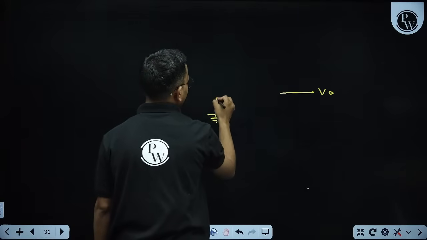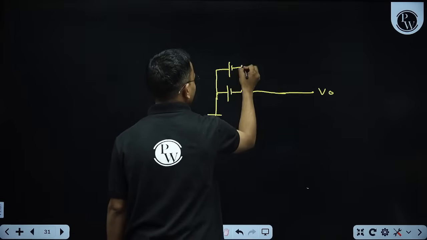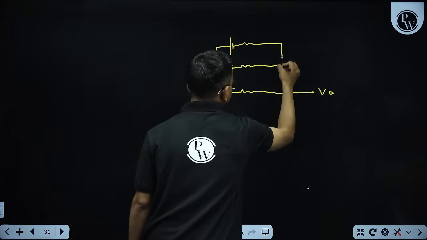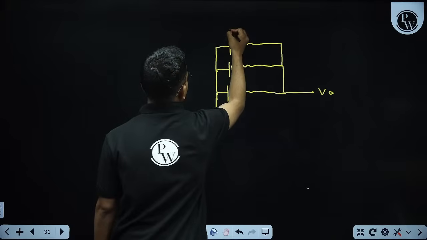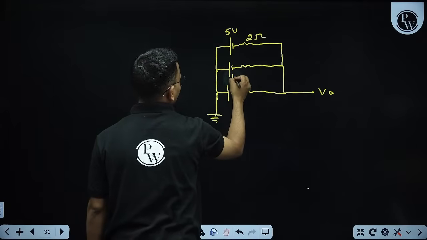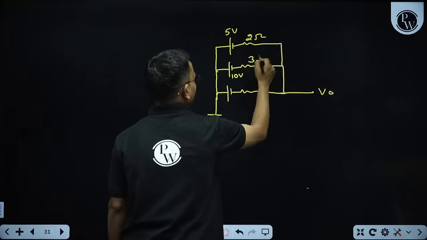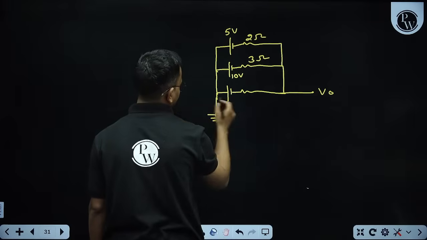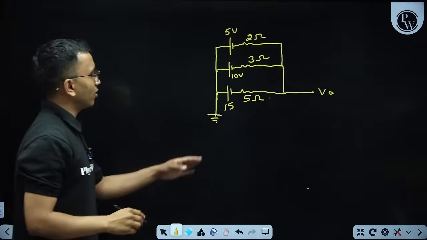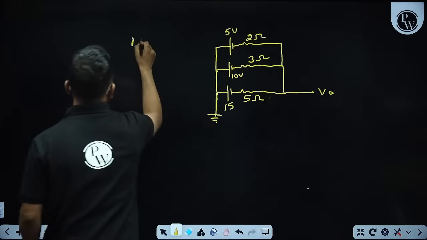Here this was grounded. Some battery here, one resistance, another battery here, another resistor, another battery here, another resistor. Let us take this as 5 volt. This resistor is 2 ohm. This is 10 volt. This resistance is, not 4, let us take 3 ohm. This voltage, let us take 15. This is 5 ohm. And it is asked from us what is the value of V node.